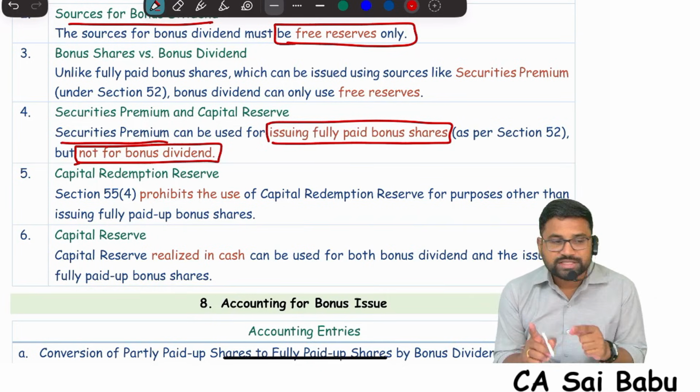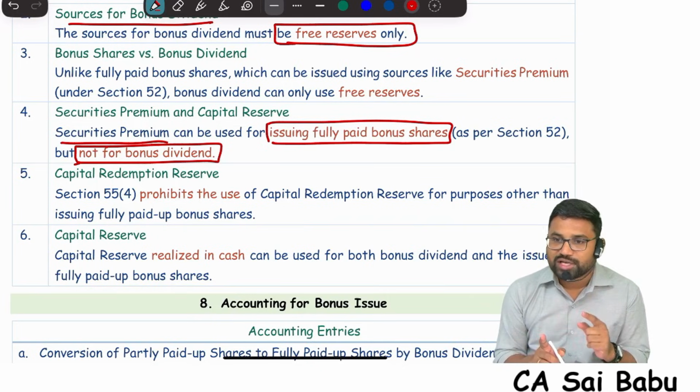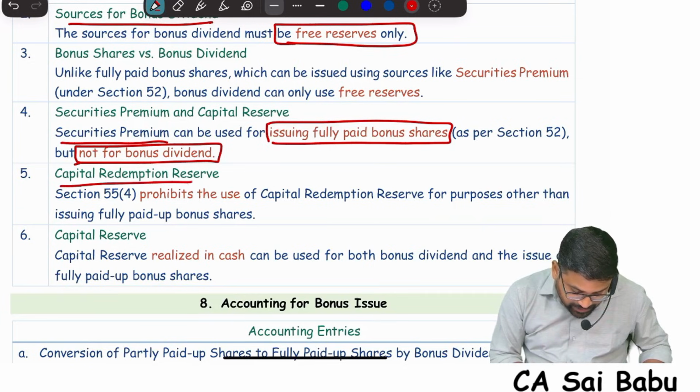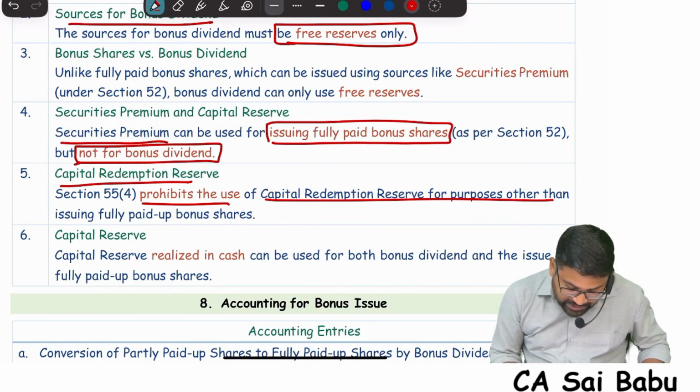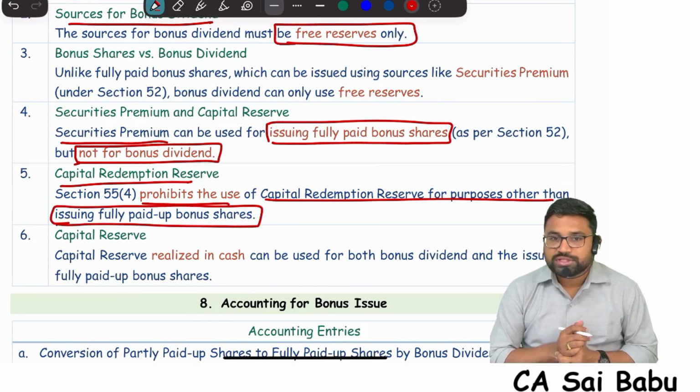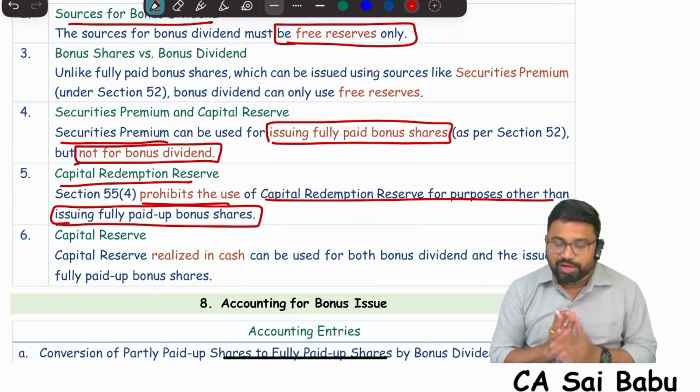Sir, because second category, I told you only one source will be utilized. What is that? Free reserve. Next, capital redemption reserve prohibits the use of CRR for purposes other than issuing fully paid bonus shares. This point also I told you. CRR will be utilized only for fully paid bonus shares.